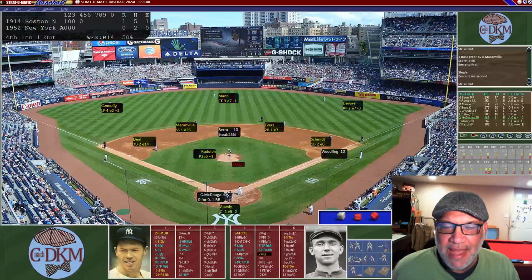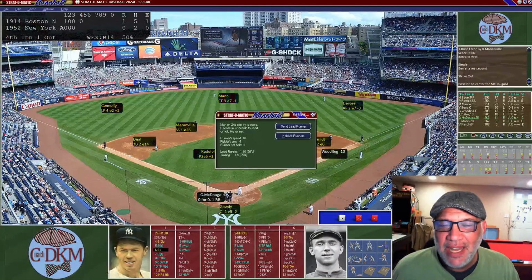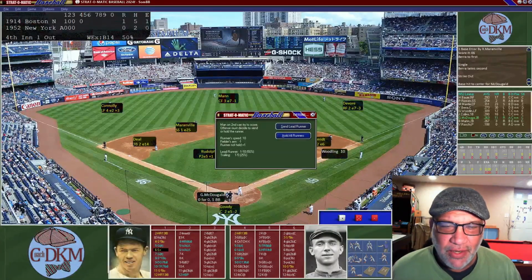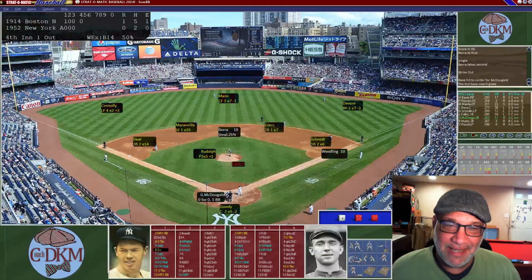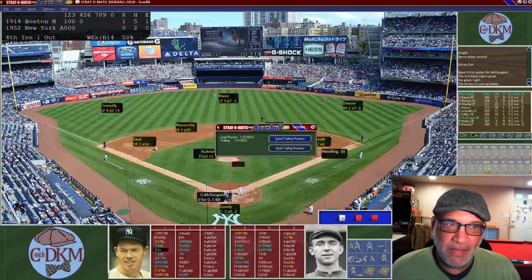He drew a walk back in the second, so he's over 0. He's going to rip a single, line ball into center field. Man scoops it up. He's going to throw it home. We have a chance to send our runner. He's got a 50% chance. We are going to send him because we have our number 8 hitter, Billy Martin, and our pitcher coming up. So we're going to send him.